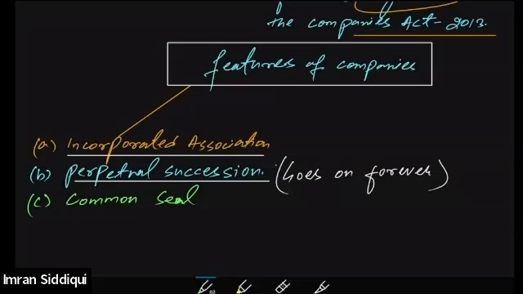It is a kind of instrument which is generally used by a director to represent the signature of the company.